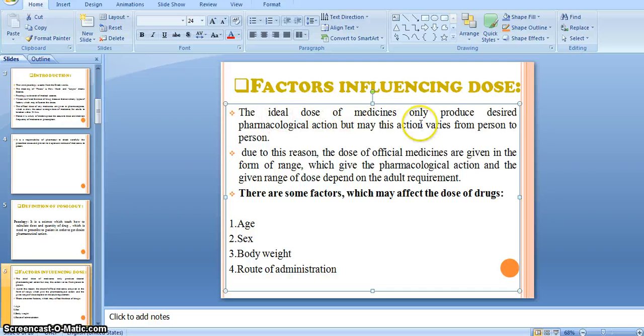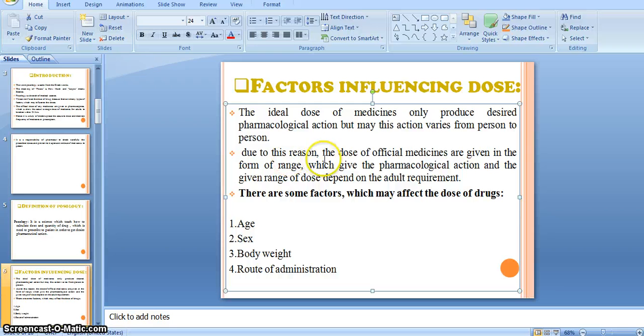The ideal dose of medicines only produces the desired pharmacological action. Desired pharmacological action means which we need, right? If the drug produces the desired pharmacological action, that time we call that particular drug ideal or safe for us, right?